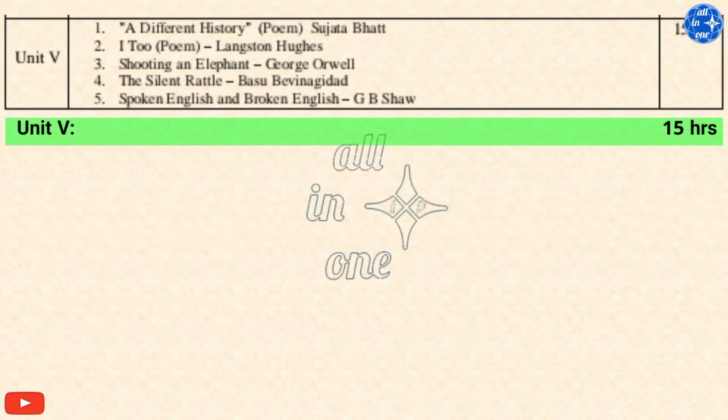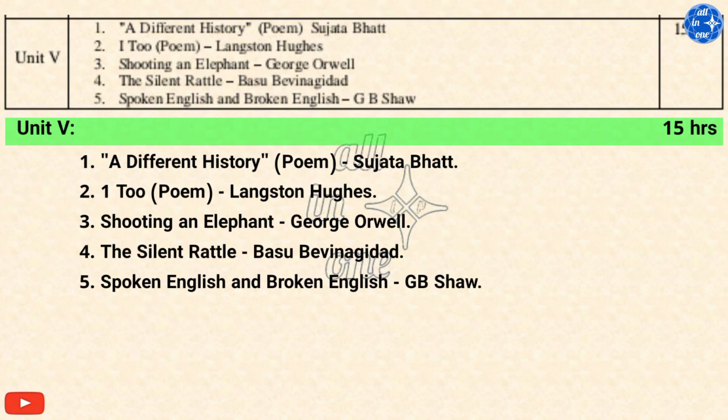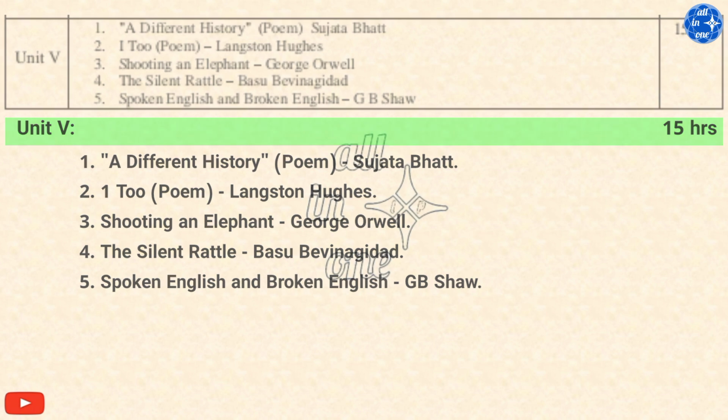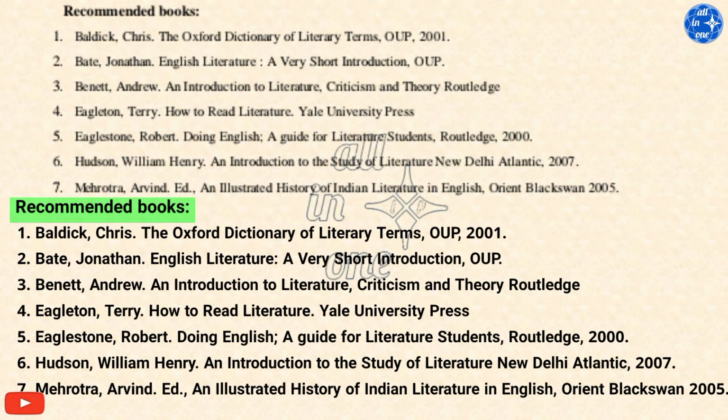Unit fifth, in this unit: 1. A Different History, poem, Sujata Bhatt. 2. I, Too, poem, Langston Hughes. 3. Shooting an Elephant, George Orwell. 4. The Silent Rattle, Basavanagouda. 5. Spoken English and Broken English, G. B. Shaw. All these topics should be studied in this unit. These are the 7 books recommended for this syllabus.